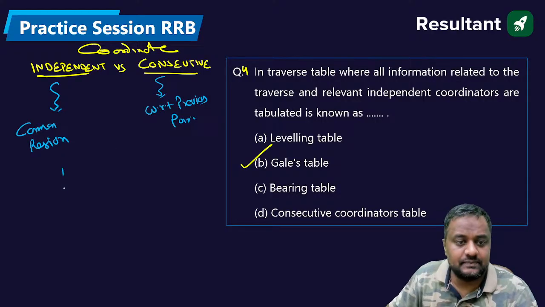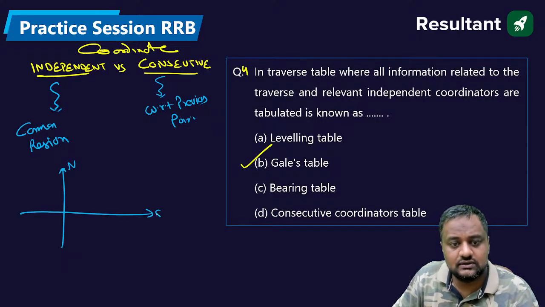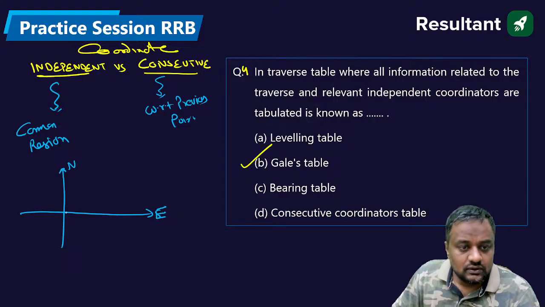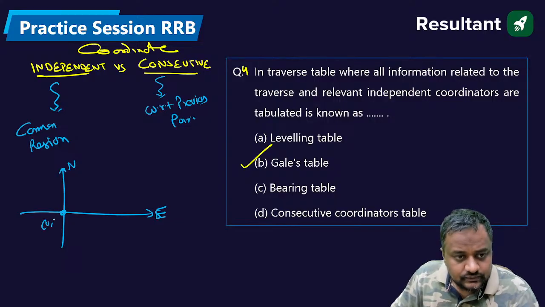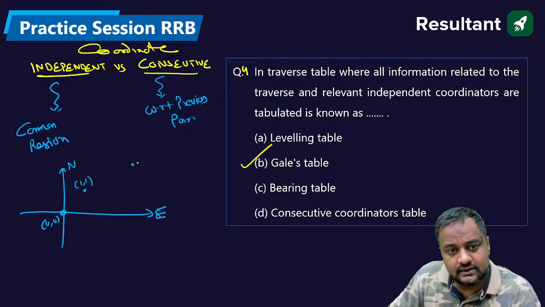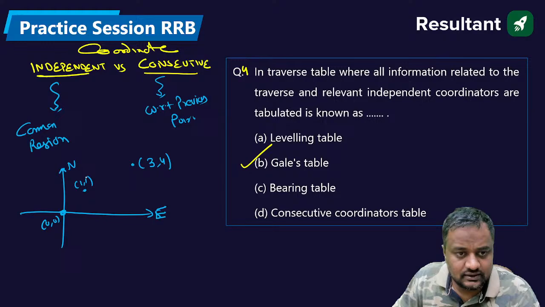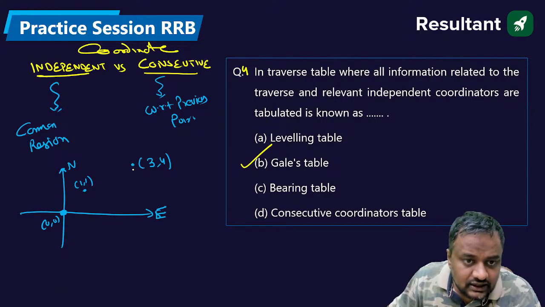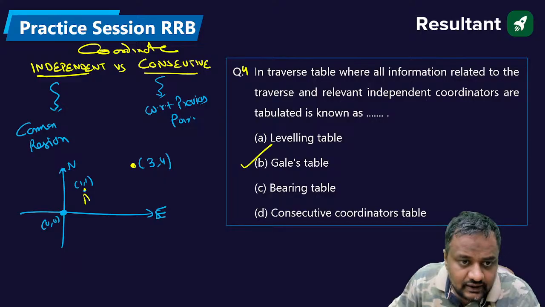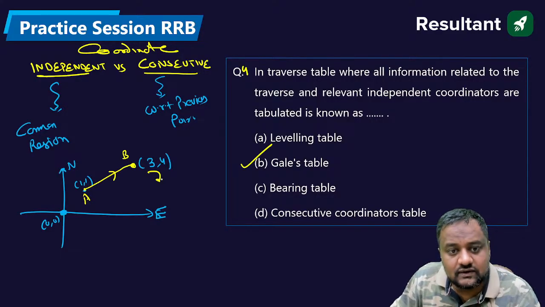Let me give you an example. Suppose this is north, this is east. Suppose this is 0, 0. Suppose this is point 1, 1, and this is point 3, 4. So these are the independent coordinates with respect to a common origin. Now if I talk about the consecutive coordinates, and from A we are moving to B, its consecutive coordinates are found when we take this 1, 1 as origin.